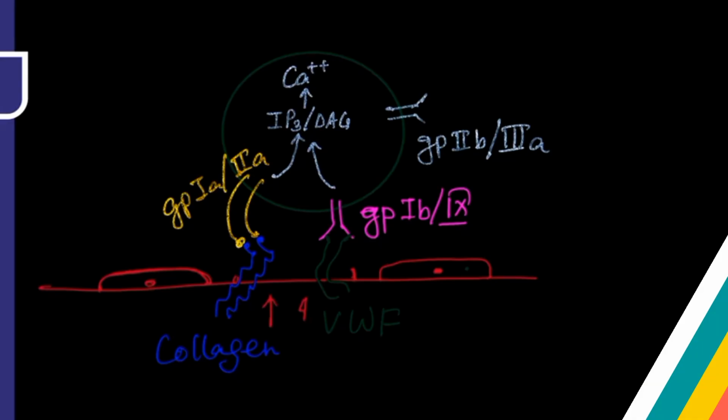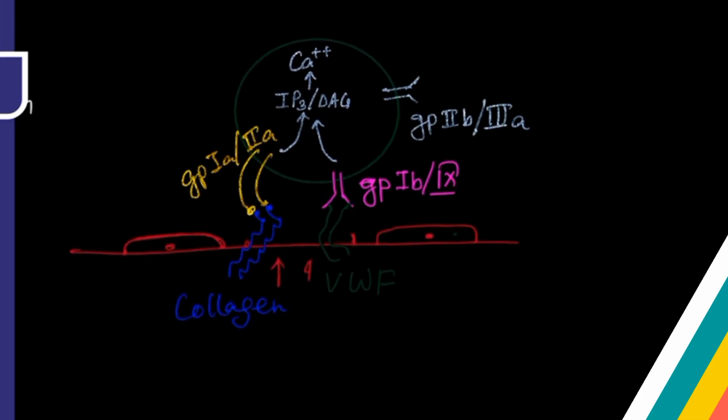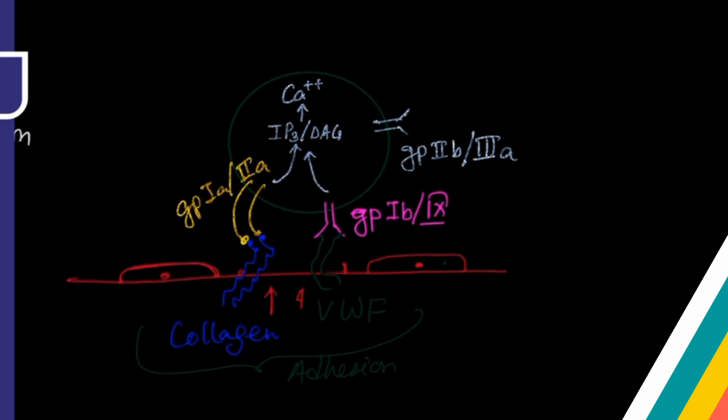Now, whenever calcium is present hugely inside the platelet, there will be certain changes happening within the platelet, that is known as the activation stage of platelet. So after this adhesion, whenever the platelet is adhering here, this is the adhesion stage, the receptor on the platelet surface is activated, that is generating certain signal which is producing calcium.